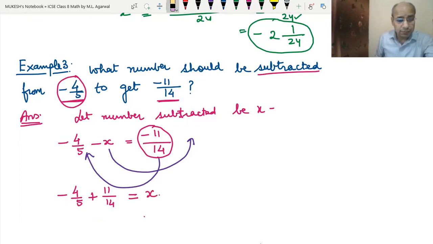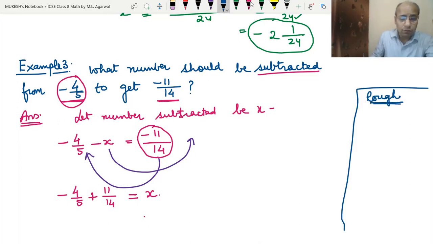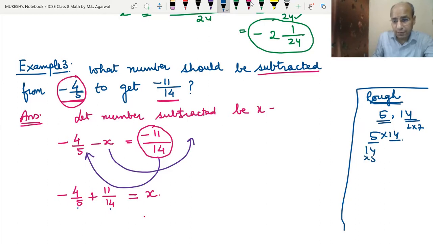Now we will take the LCM of 5 and 14. See, let's do the rough work here. As you know, 5 and 14 do not have any common factor. 5's factors are 1 and 5, 14's factors are 2 and 7. So their LCM will be 5 into 14. So we will just multiply them. 5 into 14: 5 fours are 20, 5 ones are 5, so 70. So the LCM is 70.